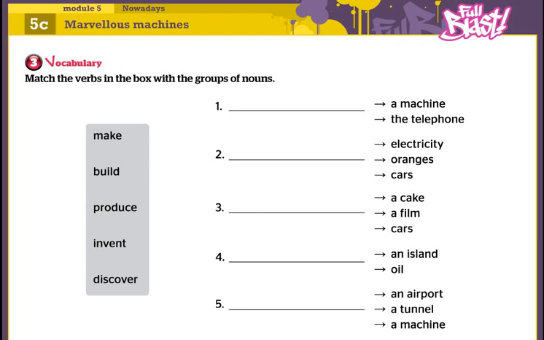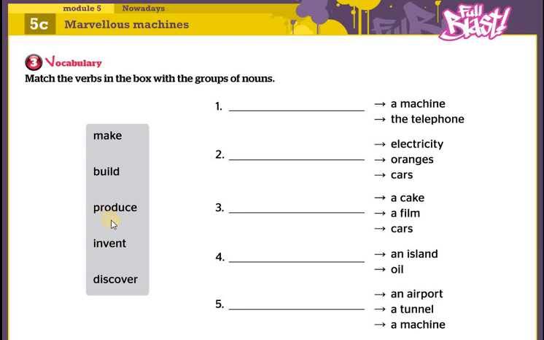Vocabulary activity: we have here the verbs in the box to match with the groups of nouns. We have make, build, produce, invent, discover. All of them mean roughly the same. For example, make means to create something. Build has to do with buildings, to build something, to create something.